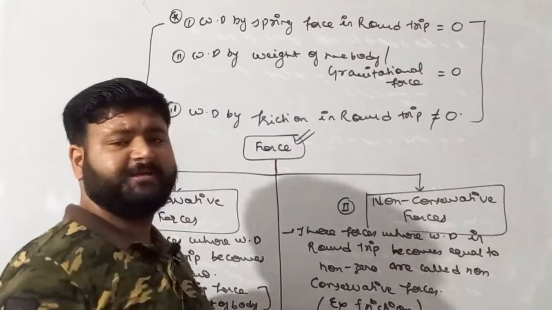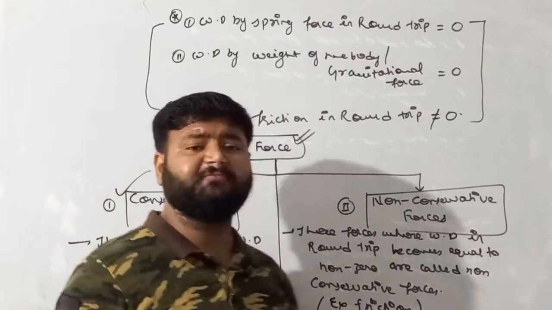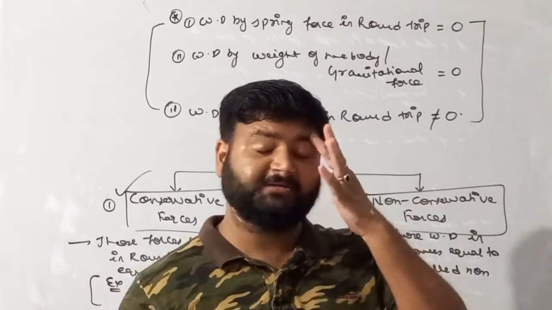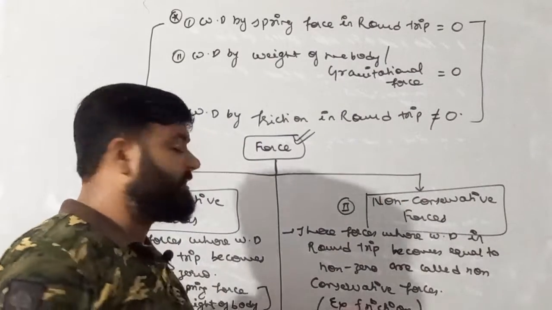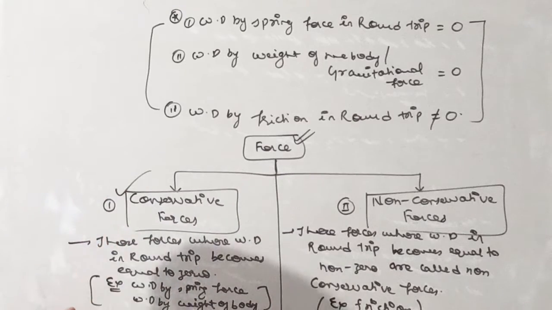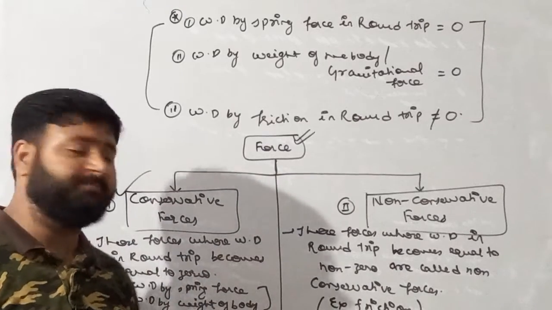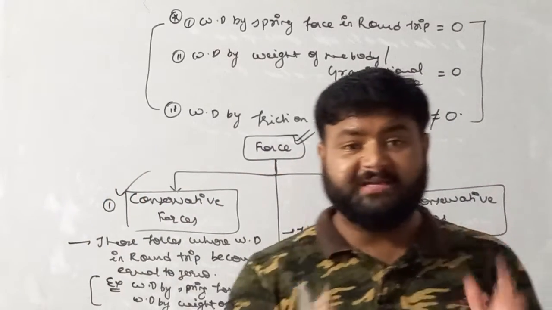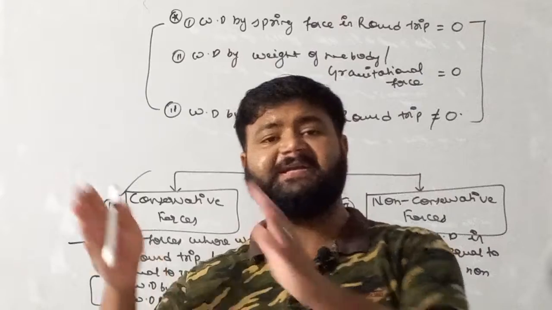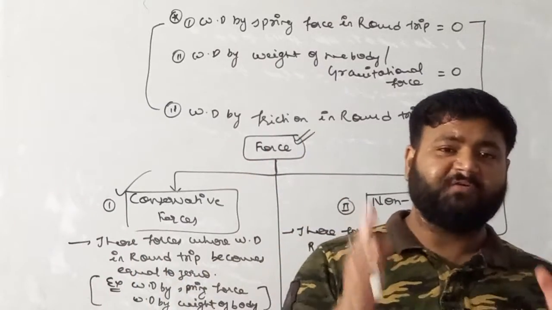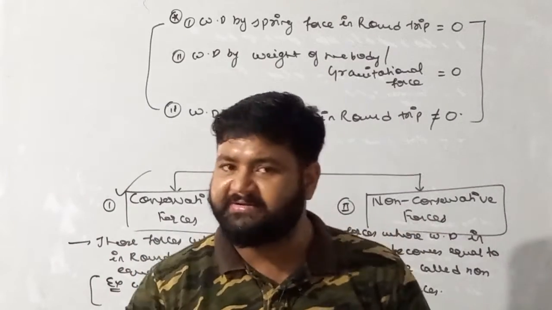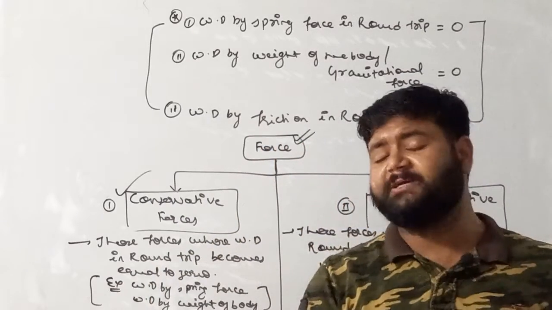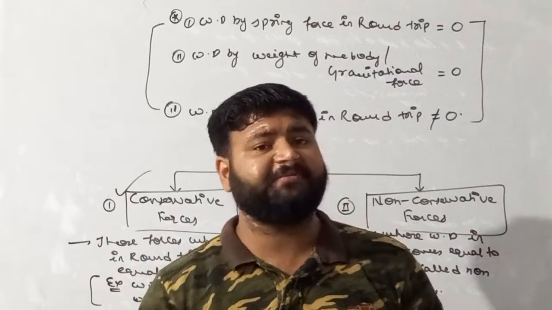And remember one more thing, my dear student, in case of non-conservative force we have only one force in our syllabus, that's why I'll write only one. So only one force is there called friction, and in conservative force we have only two forces in our syllabus. One is spring force and second is weight of the body. Very simple to understand, conservative and non-conservative forces. First of all, if I am talking about conservative force, then those forces whose work done in a round trip becomes equal to 0 are called conservative forces.